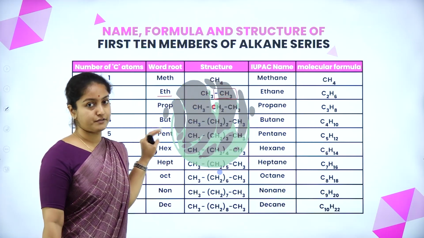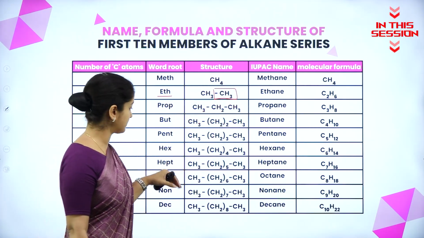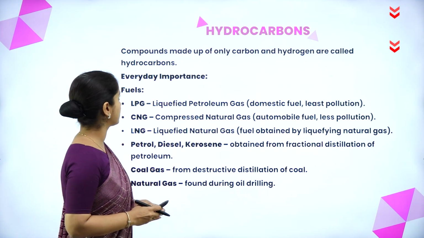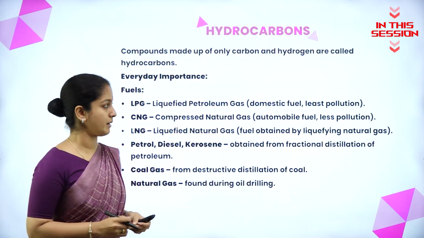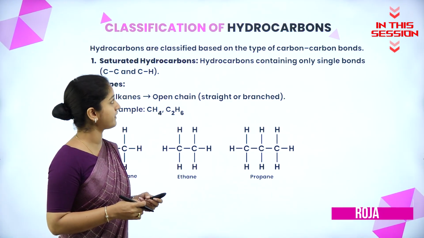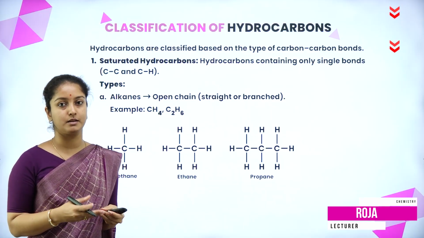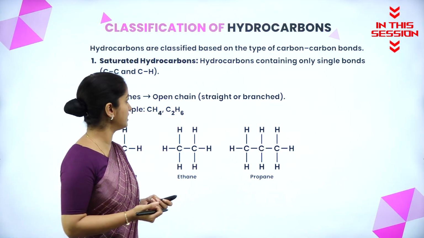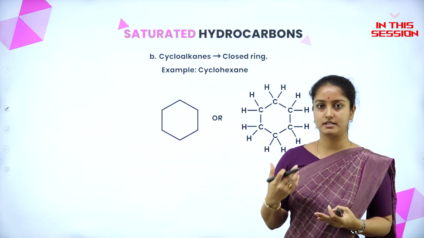If a compound consists of 6 carbon atoms, then the root word that should be used here is hex. What are hydrocarbons? Compounds made up of only carbon and hydrogen atoms are called hydrocarbons. Hydrocarbons are classified based on the type of carbon-carbon bonds, whether it is a single bond, double bond or a triple bond. Alkane in the form of ring structure or a closed structure is called cycloalkanes.